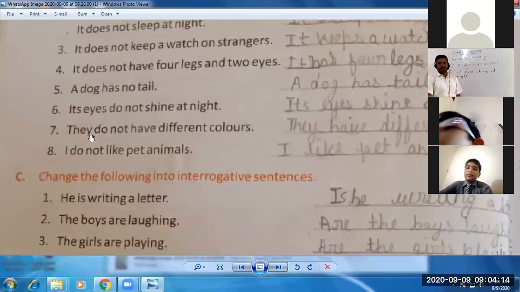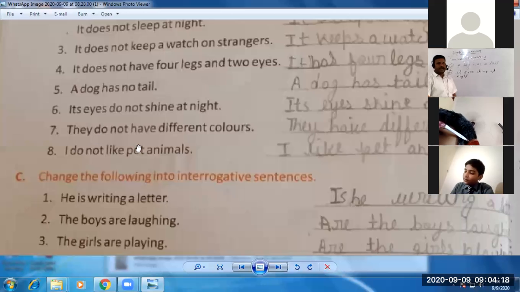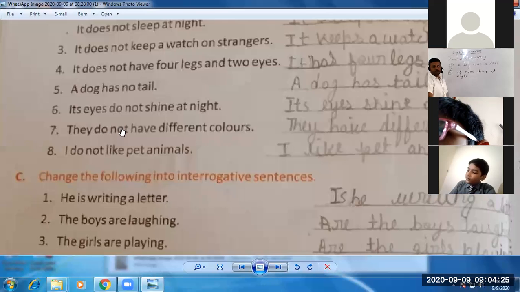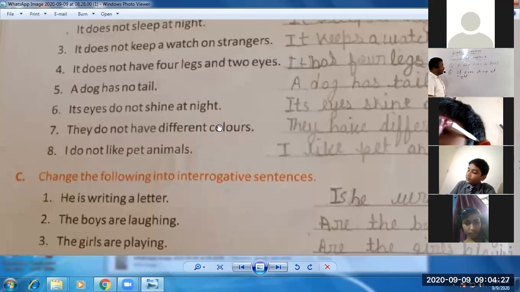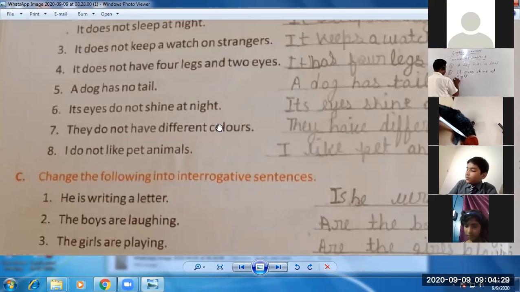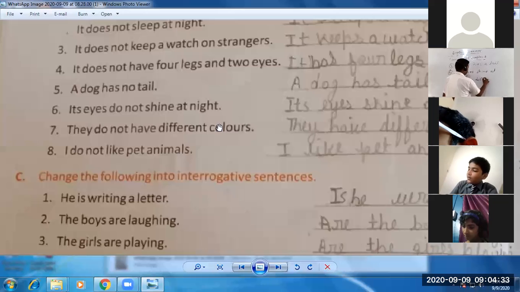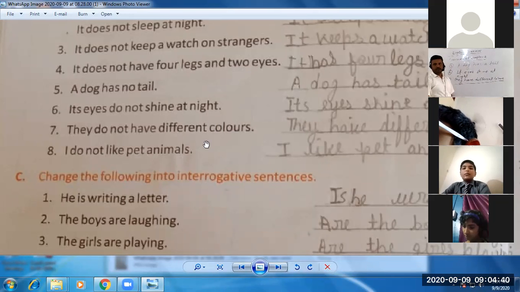Let's talk about the seventh sentence. They do not have different colors. So, they have different colors. You remove do not, only remove do not. And the sentence would be like that. They have different colors. You only need to remove do not.